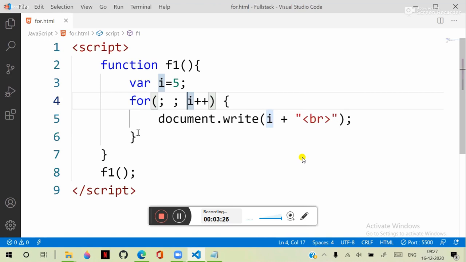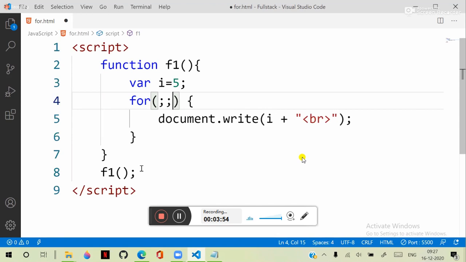It is expecting an initializer, but we left it empty. It is expecting a condition, we left it empty. It is expecting a counter, we left it empty. Everything is empty inside it. Then how can you manage this?